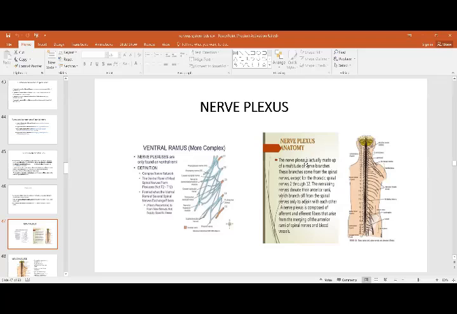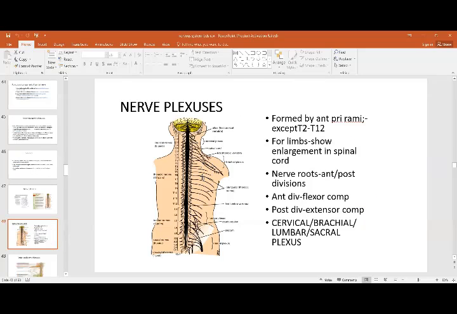See in this picture, the nerve plexus is made up of a multitude of nerve branches that come from the spinal nerves, except for thoracic nerves T2 to T12, because this is your sympathetic nervous system. A nerve plexus is not formed there. They donate their anterior rami, not their dorsal rami, to form the nerve plexuses. So all of these anterior primary rami form nerve plexuses except T2 to T12, because at this level you have the formation of the sympathetic nervous system.